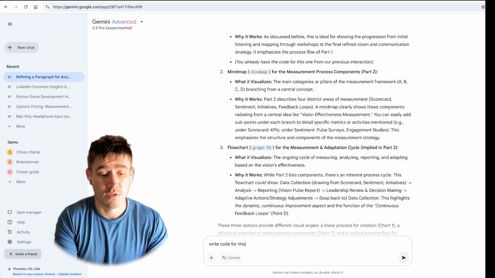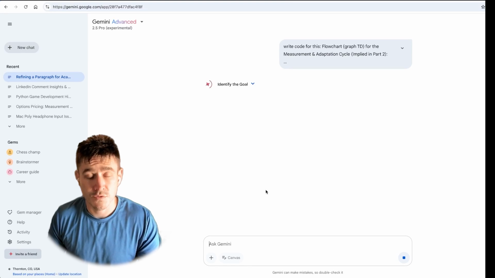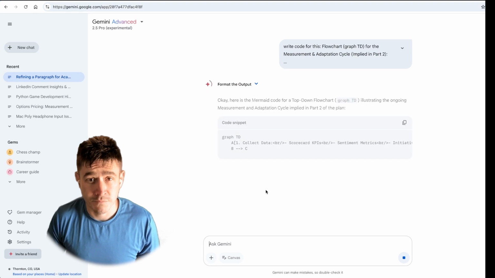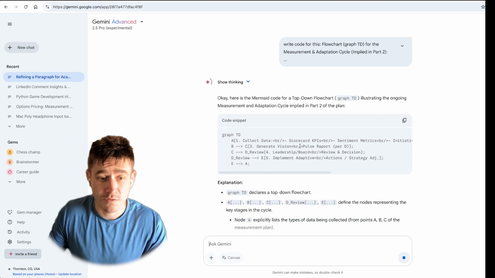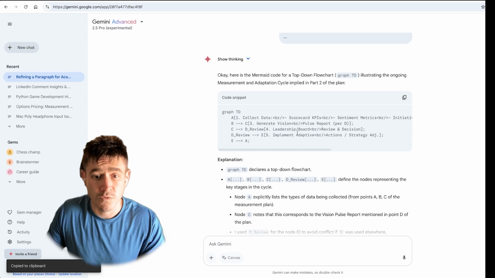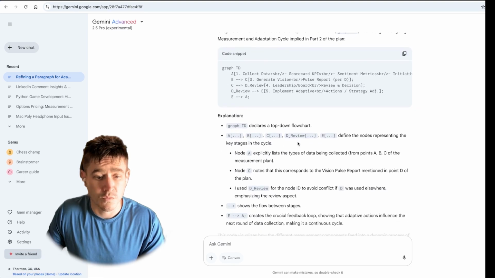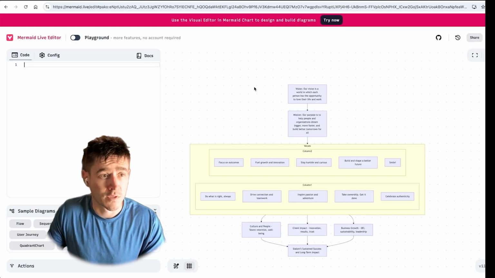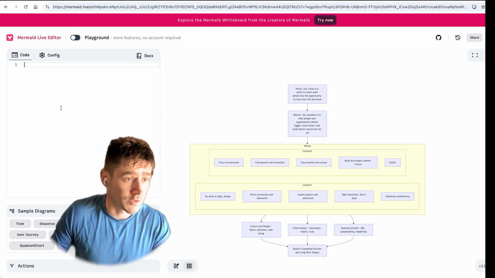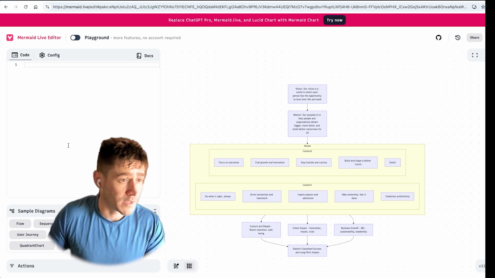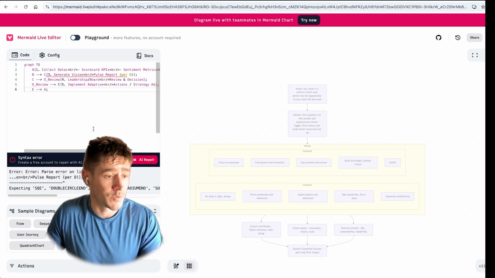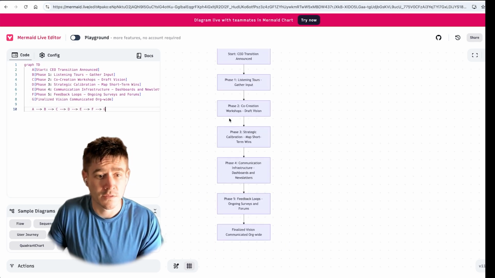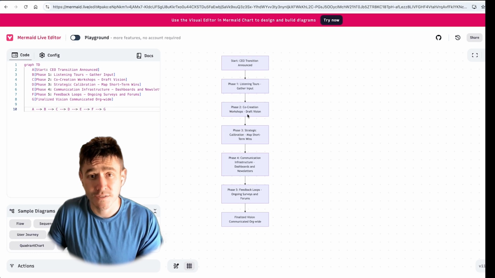Code for this. Mermaid is a type of code that visualizes information in a flowchart, mind map, quadrants, sequences. Looks like this. Pretty straightforward in terms of what it's giving us here. Then go to Mermaid.live. You don't even have to sign up. You just put your cursor in the space here on the left and you paste your code in there, and it gives you a tight, neat, clean chart.